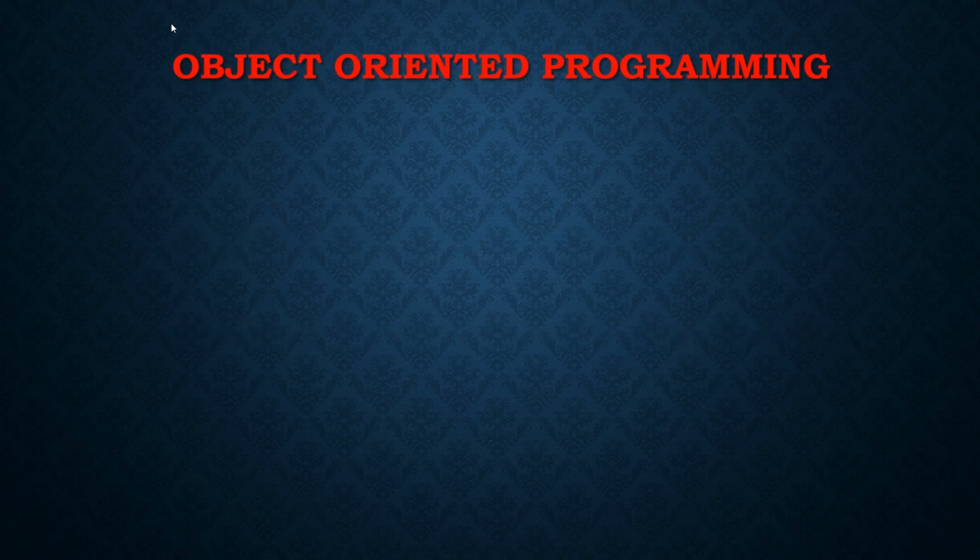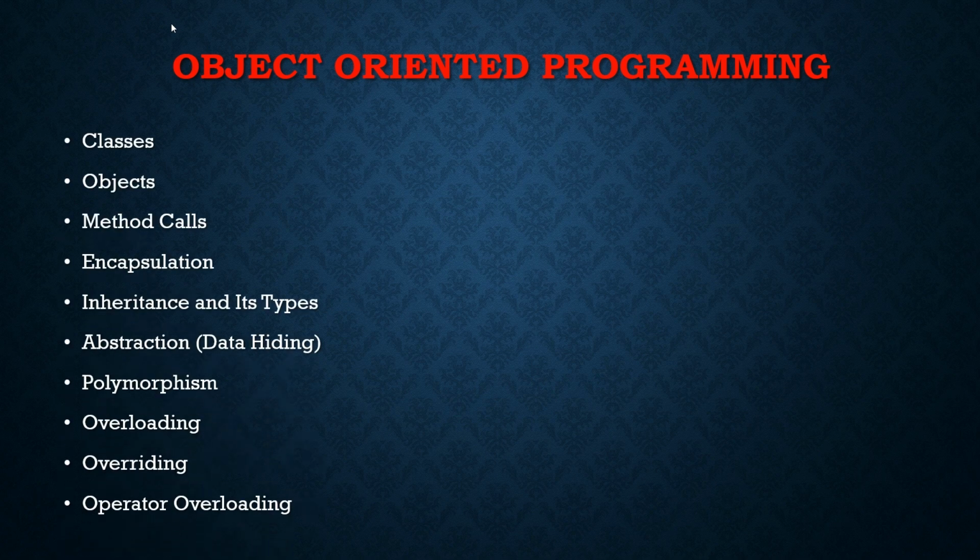So let's move to object-oriented programming. Once we reach here, we will be at the middle of our Python learning. We'll be completed with the basics once we complete the functions. Then in OOPs, we will be learning about creation of classes, creating an object of the class, and methods. Methods are nothing but functions defined inside the class. Encapsulation is nothing but binding of the data. Inheritance and its types is nothing but inheriting data from one module to another module or one package to another package. Then abstraction is nothing but hiding the data and providing the functionality of a function. Then polymorphism, the most important: method overloading, method overriding, and operator overloading.